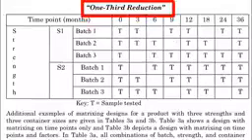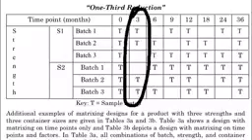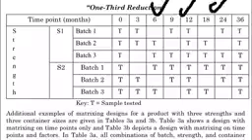Under this design of matrixing, we will skip the testing of 1/3 of the total testing samples, or we can say that we will skip the testing of 1/3 of the total subsets. As you can see in the table, for the third month time point there are a total of 6 subsets. Now what will be the 1/3 of 6? It will be 2. So we can skip the testing of 2 subsets for the third month, and similarly you can check for the 6 month, 9 month, 18 month, 24 month.